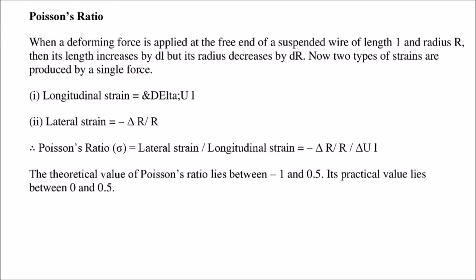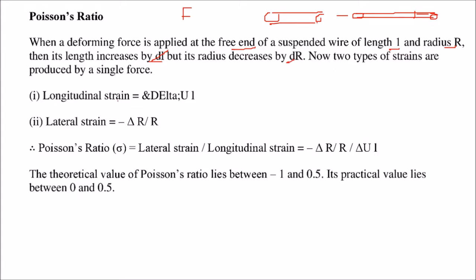Poisson's ratio. When a deforming force is applied at the free end of a suspended wire of length L and radius R, there will be an increase in length, say dl. But the diameter will decrease. So the length increases by dl, and the radius decreases by dr. So two types of strains are produced by a single force.